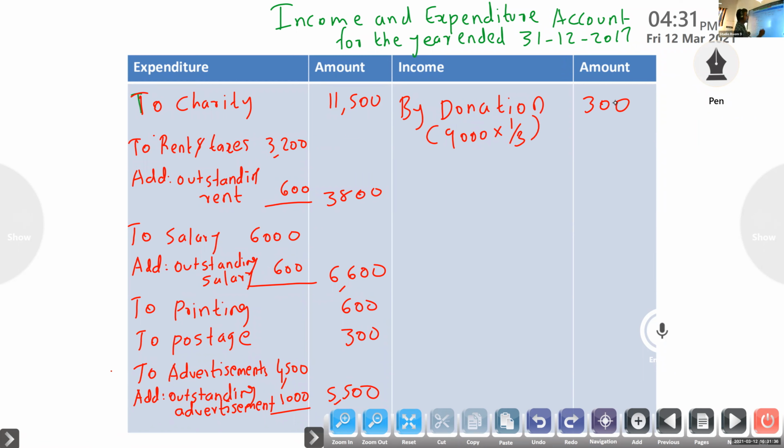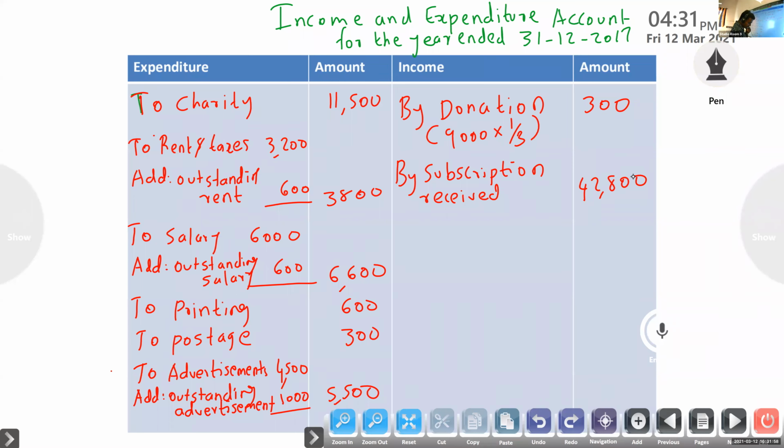Next is subscriptions. Related to subscription, no adjustments, so the same amount. Legacies, liability.